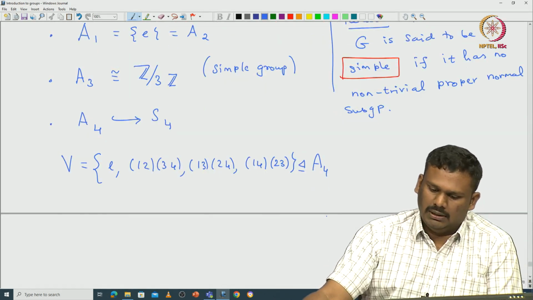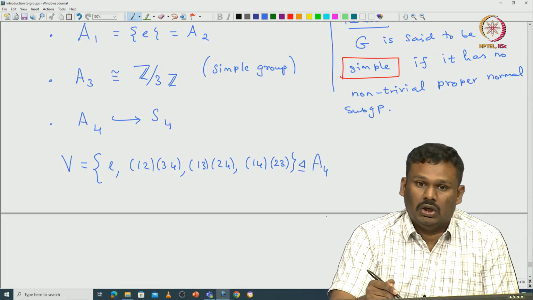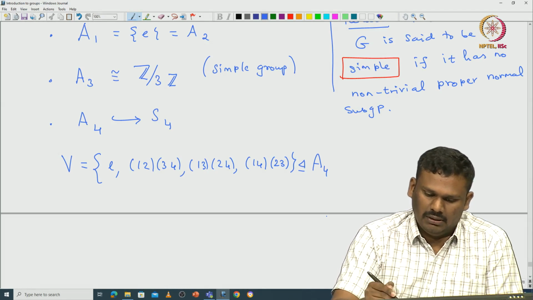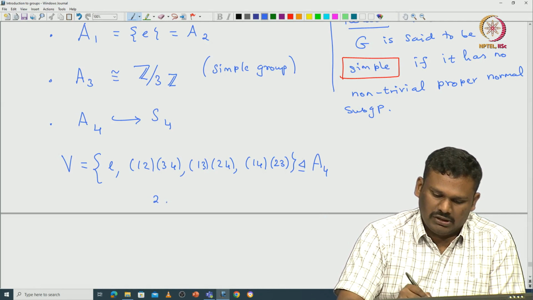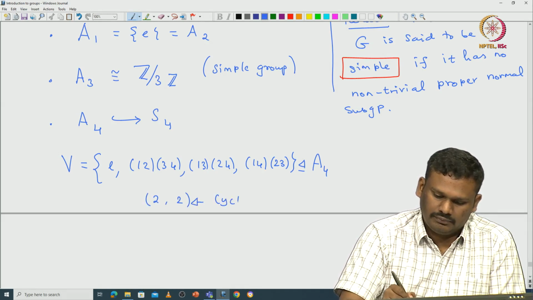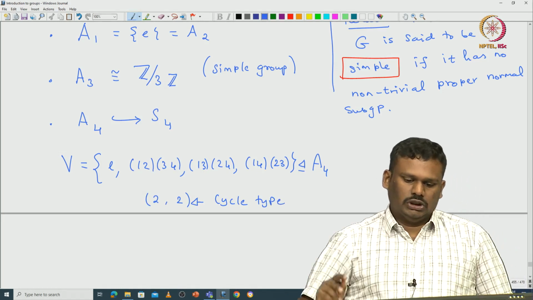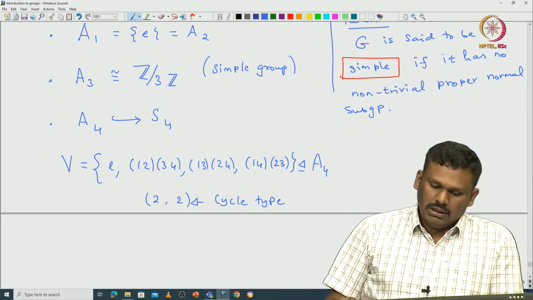A simple argument is that all non-identity elements of this capital V have the same cycle type. The cycle type of each element is (2,2). In particular, they must be conjugate inside S4.